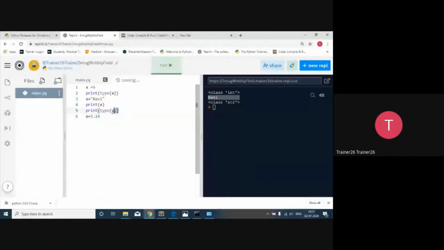So now it's going to change the type. So line by line you can see that first it's going to have an integer, then after that it's going to have a data type as a string, then the third data type is a float. And as this is object-oriented programming, all the data types are in the form of classes. So hopefully till this point the things are clear to all of you.